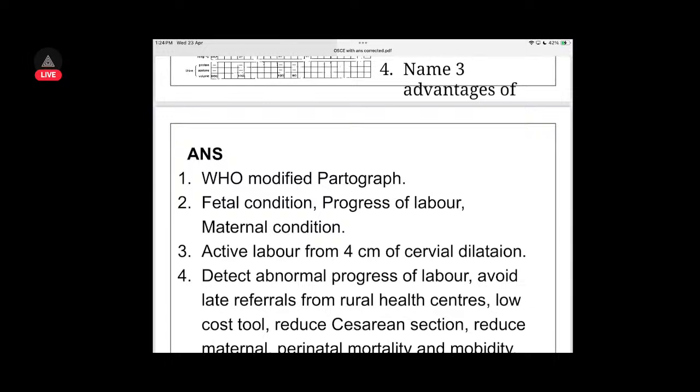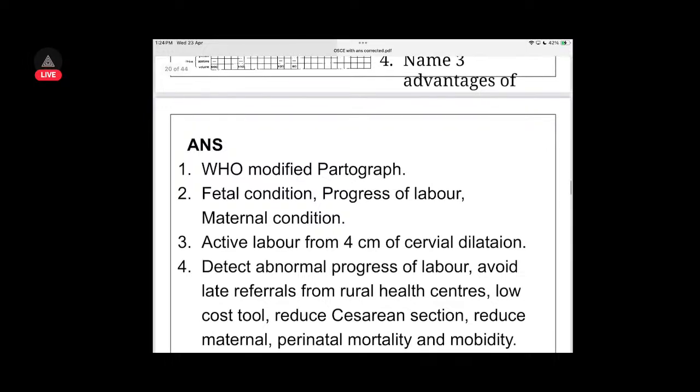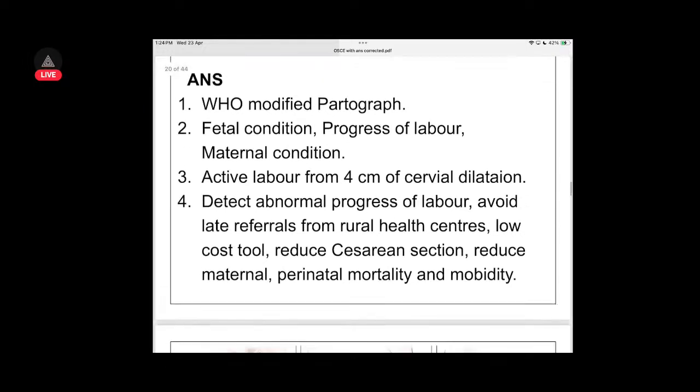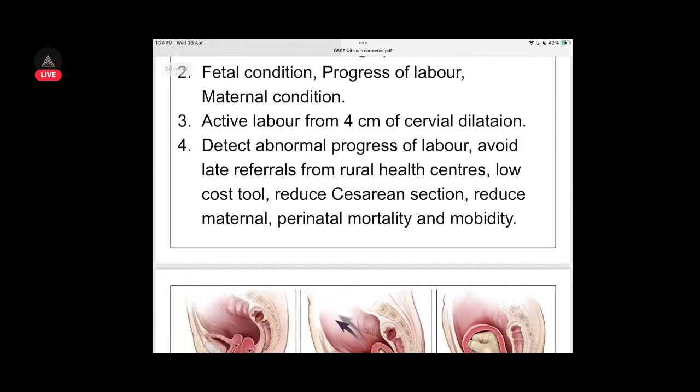Okay, advantages: you can detect abnormal progress of labor, you can avoid late referrals from rural health centers, and it is of low cost too. You reduce cesarean section and reduce maternal and perinatal mortality and morbidity.